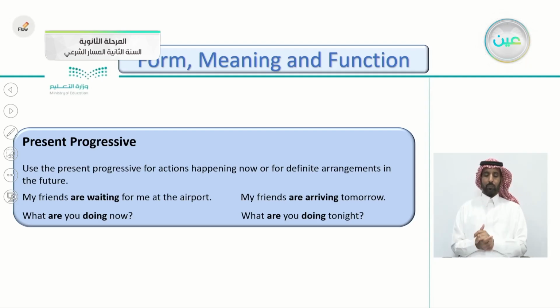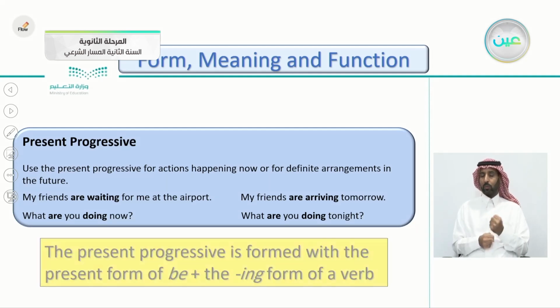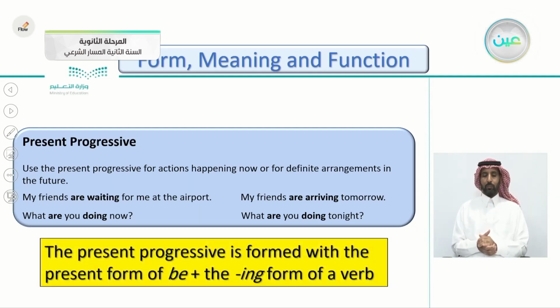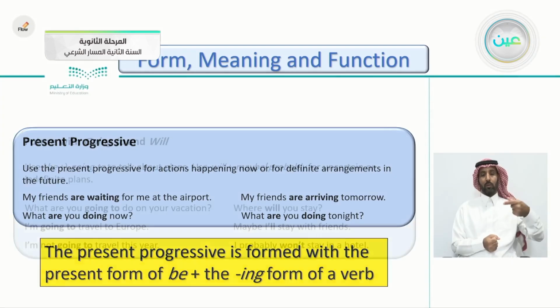What are you doing now? What are you doing tonight? So these are some questions. The present progressive is formed with the present form of be, meaning am or is or are, plus the verb with the ing. He is going, they are going, I am going.